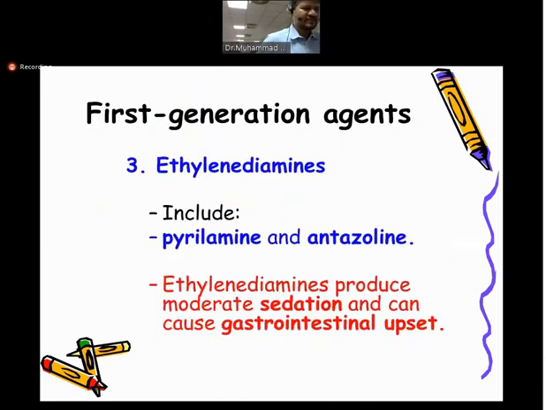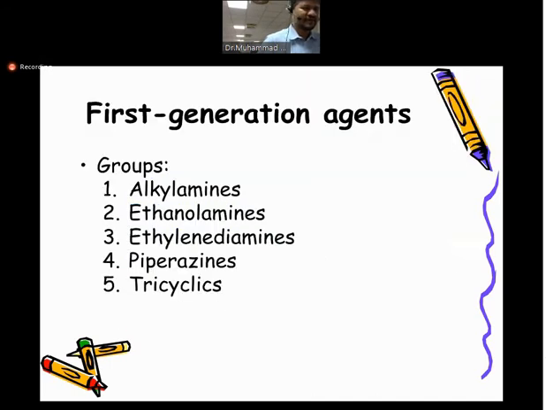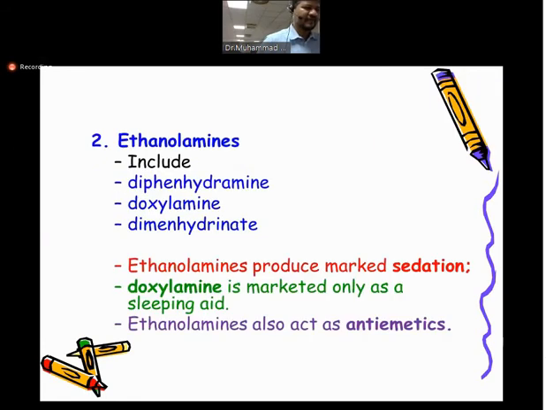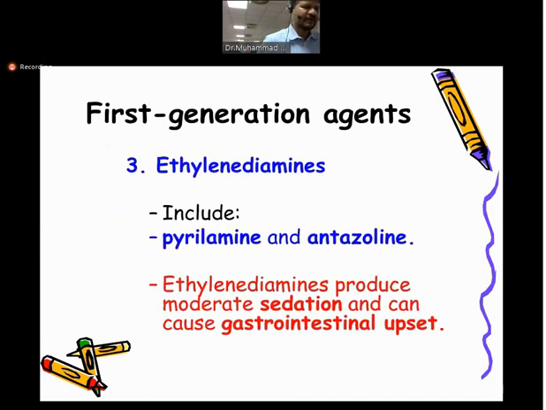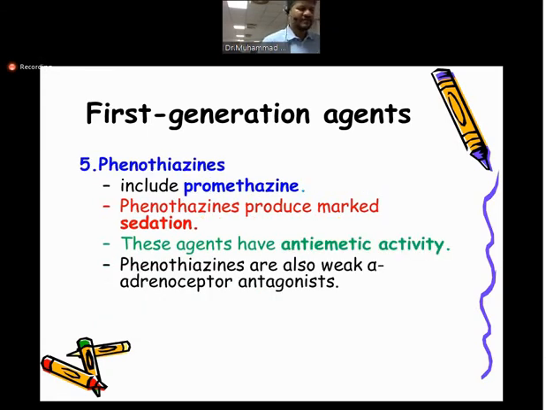So the 5 classes, I will just repeat them to remember the names so that you can easily understand. The 5 groups of first generation are alkylamines, ethanolamines, ethylene diamines, piperazines, and tricyclics. In alkylamines we have chlorpheniramine and brompheniramine. Then we have ethanolamines, which cause very severe sedation, 3 drugs. Then we have ethylene diamines, with 2 drugs. Meclizine and cyclizine always remember they belong to piperazines and have the additional function of antiemetic and antivertigo. And finally we have phenothiazine, which has promethazine. So 5 classes.